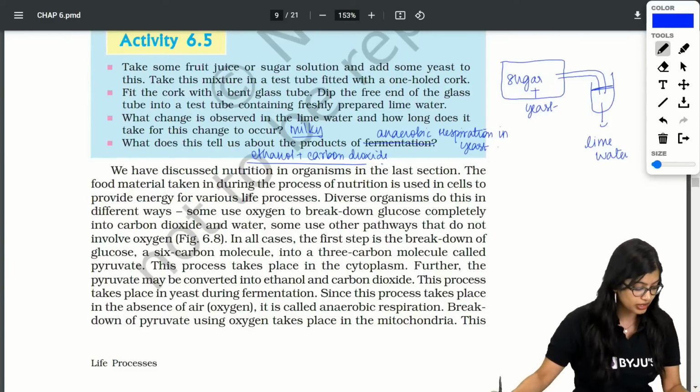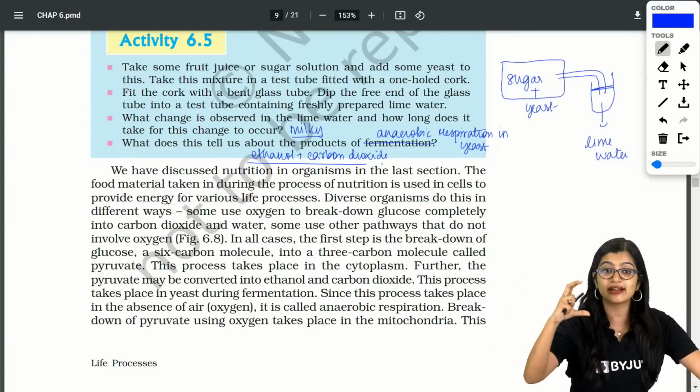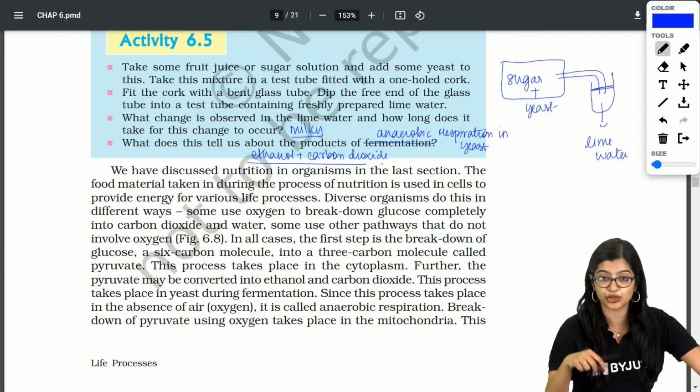Very good, very good. Easy peasy experiment, super easy. All you need to do is to break down the information that is given to you, right?